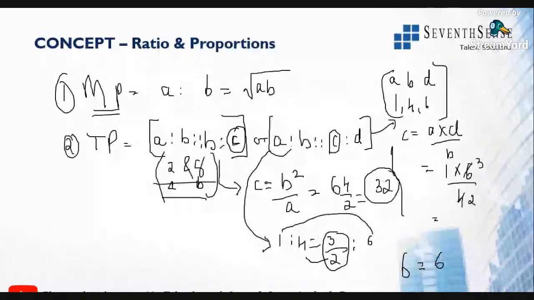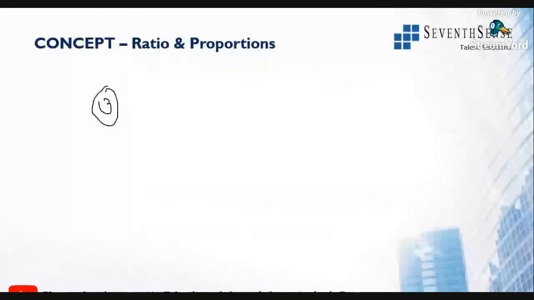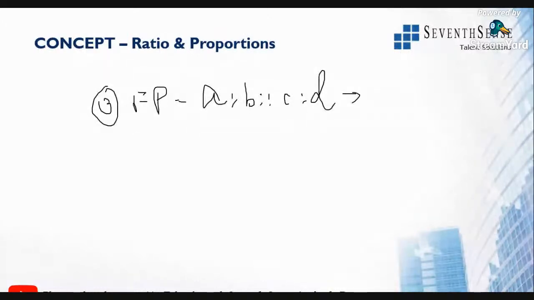Clear? Guys, hope everyone understood this concept of third proportion. For the fourth proportion, they will give 3 variables. The third type is the fourth proportion, and again it will be in the form of A is to B as C is to D, and they'll give 3 variables. For example, I'll take 1, 4 and 6 itself.